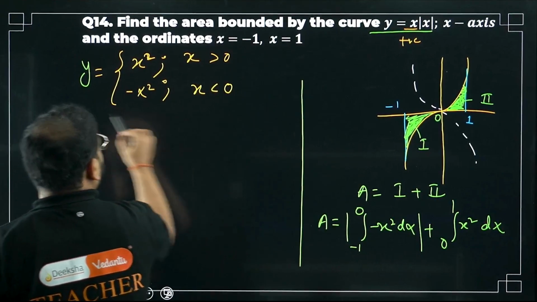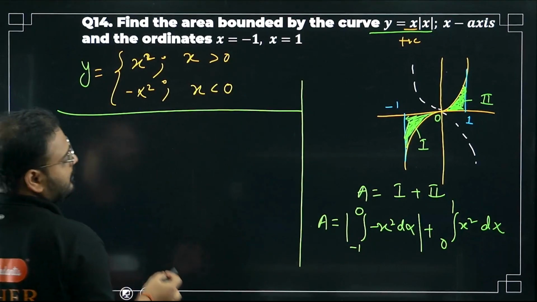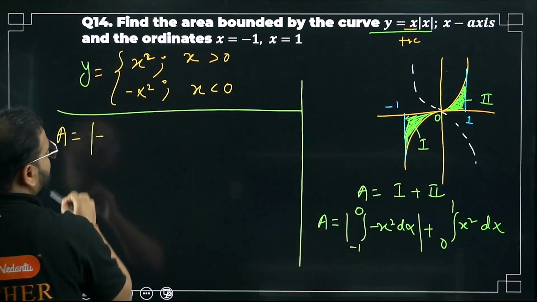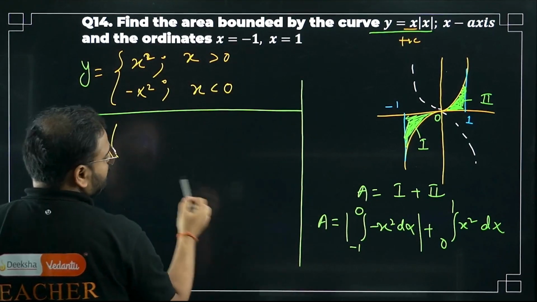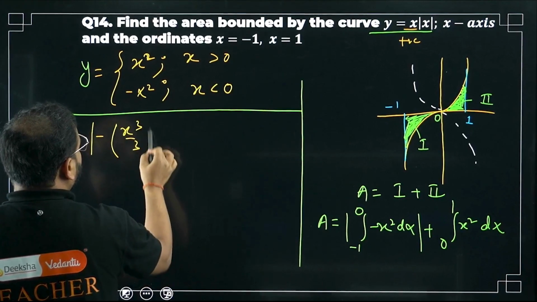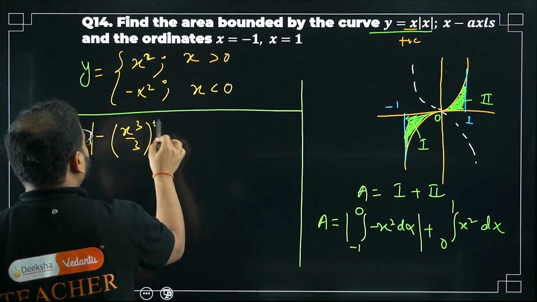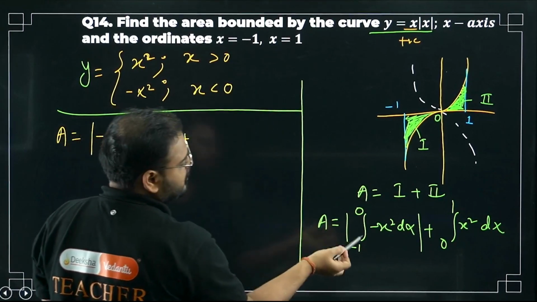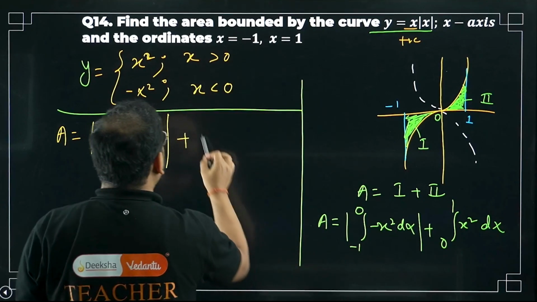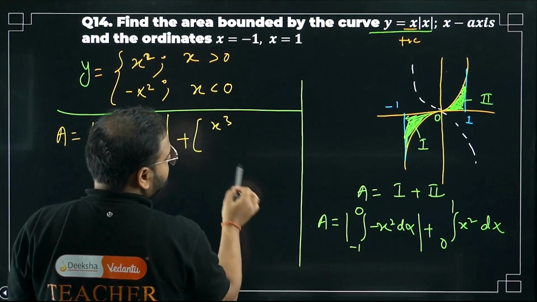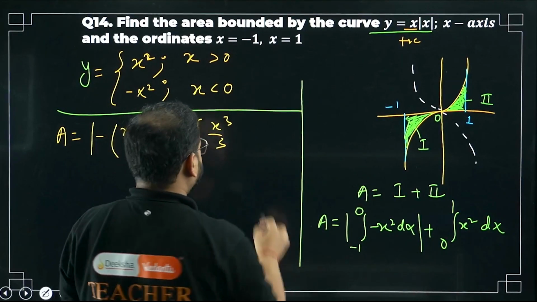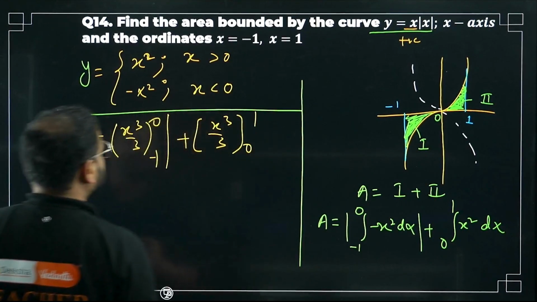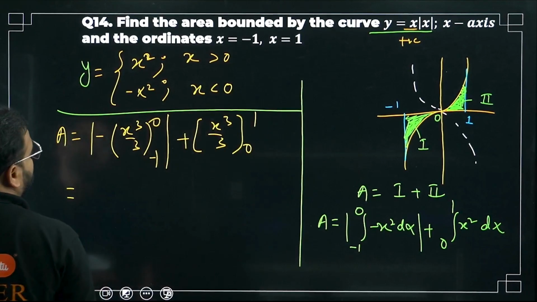Let's solve it over here. So what am I getting for the area A, modulus is there. Integrate this. Minus sign is outside. Please check what I'm getting. So x cube by 3. The limit is from where to where? Minus 1 to 0. Modulus is like this. Plus over here you check. Same thing, x cube by 3, from 0 to 1. Okay, great.